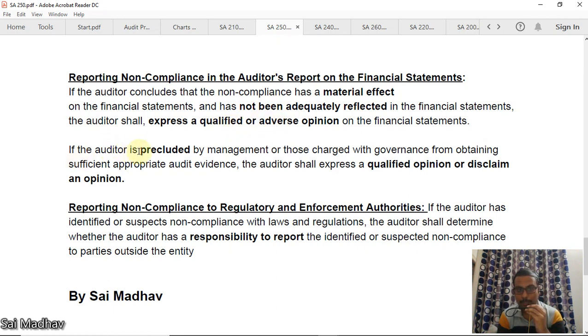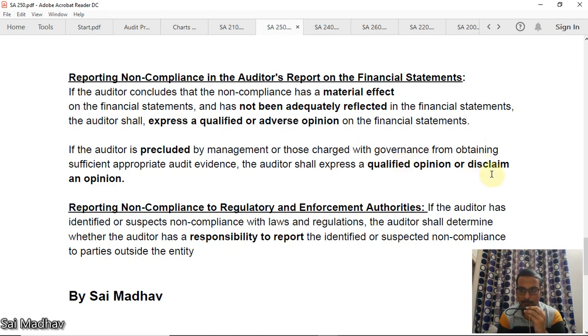If the auditor is precluded by management or TCWG from obtaining evidence, that is, the auditor is not given access, the auditor shall express a qualified opinion or a disclaimer of opinion. When he does not have any proper evidence, he cannot give an opinion sometimes. So he can give a disclaimer of opinion.